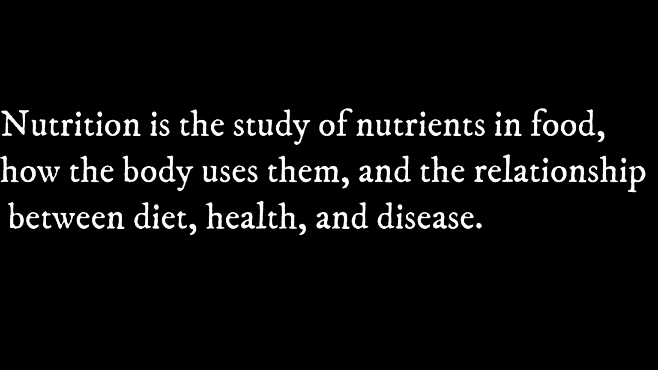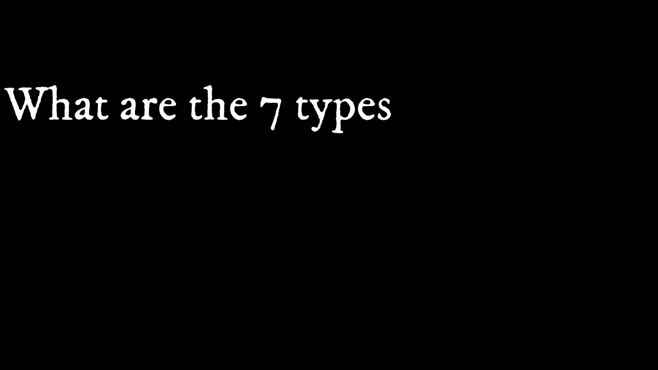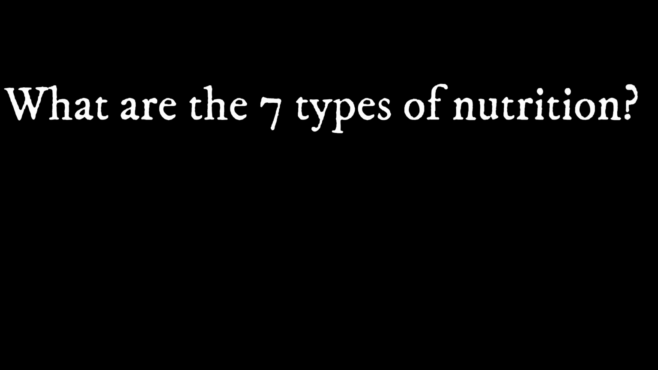So nutrients are very important in our life. They are related to health, diet, and diseases also. Let's discuss what kinds of nutrients are present in food. What are the 7 types of nutrients in food?